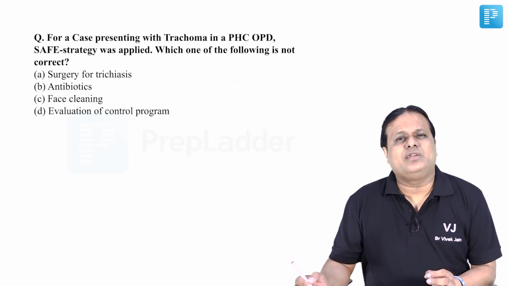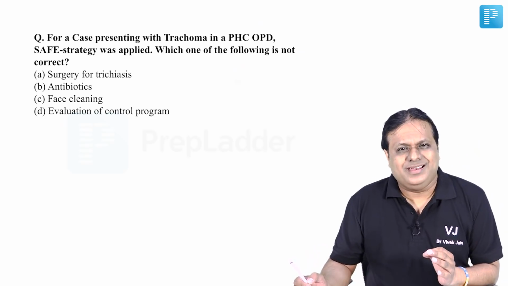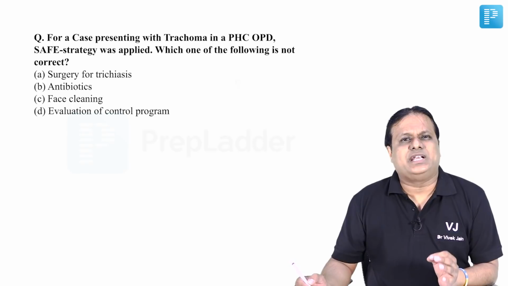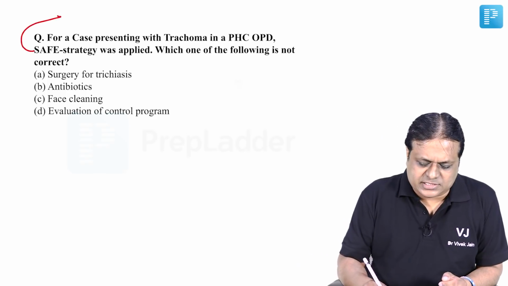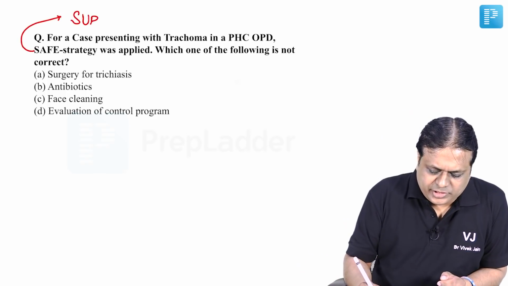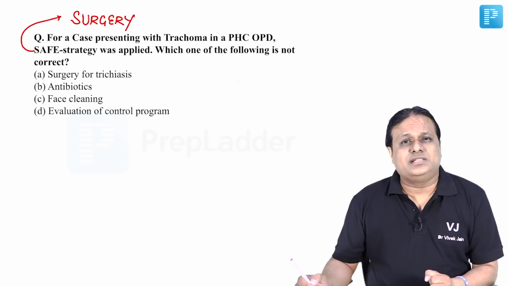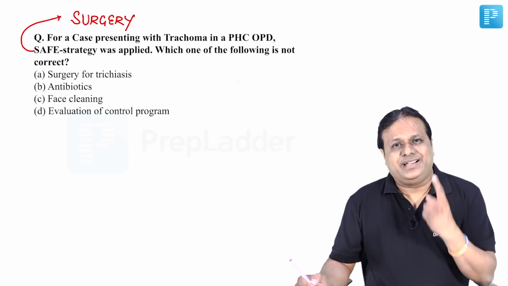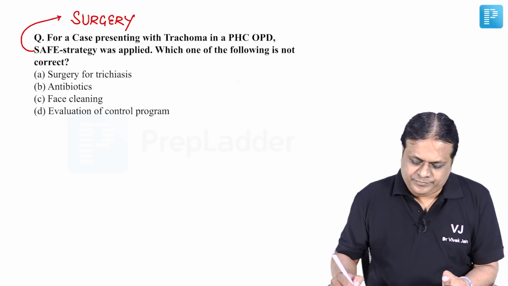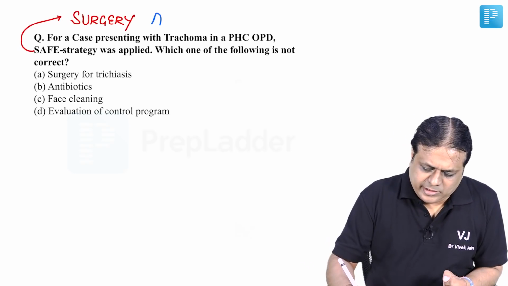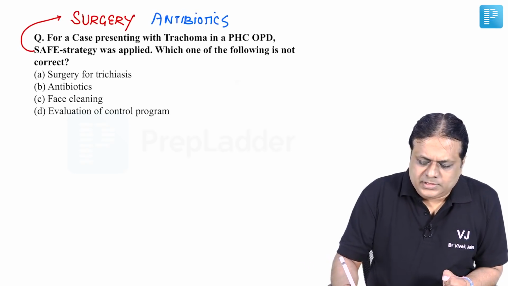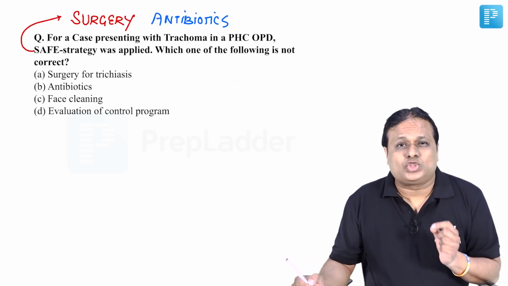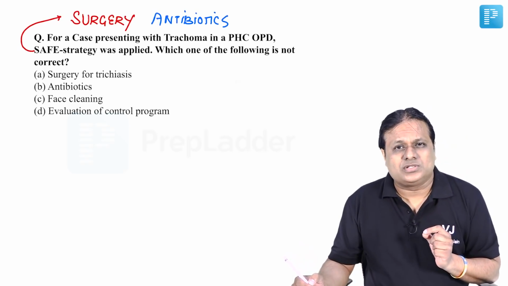For a case presenting with trachoma in a PHC OPD, a clinical scenario based question, the SAFE strategy was applied. Which of the following is not correct? So friends, what is the full form of SAFE? That is the answer. S is surgery. This is done for two conditions, trichiasis and entropion. A is antibiotics. This mainly focuses on azithromycin single oral dose.